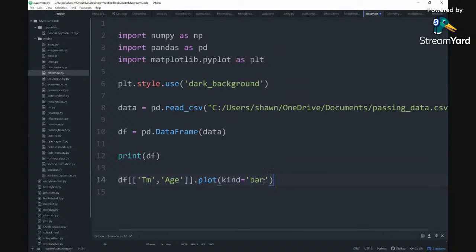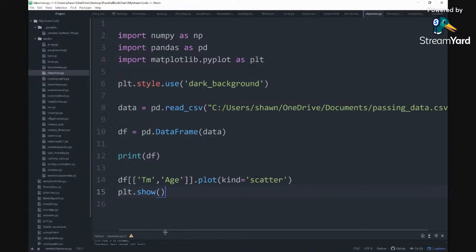We could do scatter. Let me see if we can do scatter. A scatter plot is just a bunch of dots or whatever you want to put in. It's going to be inside of a graph based off of where the pinpoint X and Y is lined up with. Then we'll do plt dot show to see this one for team and age.